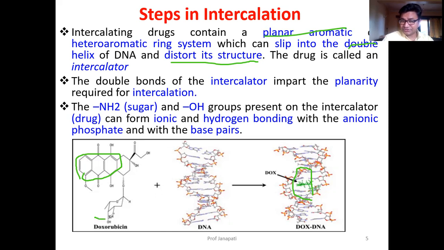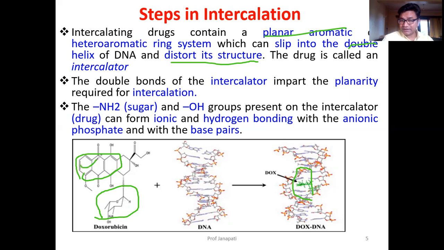Then the sugars which are present in it have an amino group and hydroxyl group, which also form hydrogen bonding and cationic ionic bonding. They intercalate with the phosphates and sugars present in the DNA molecule.